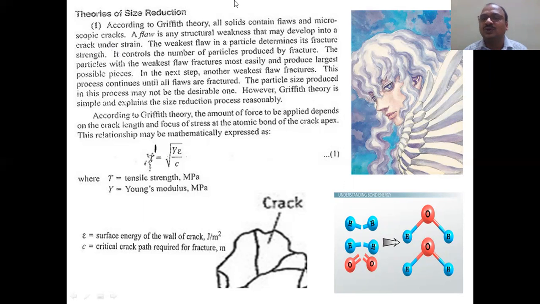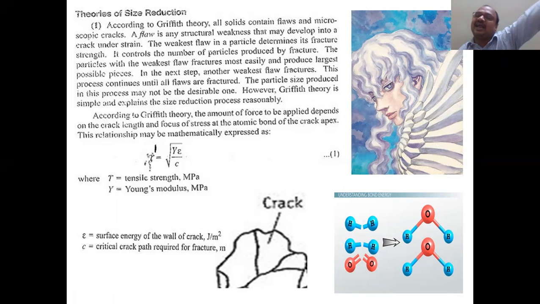Here I will show you how to keep it in your mind. See his dress design and hair, it looks like a crack. Flaws are there. This point is also very important: according to Griffith's theory, the amount of force to be applied depends upon the crack length. How much crack length you want to produce, that much energy is required.